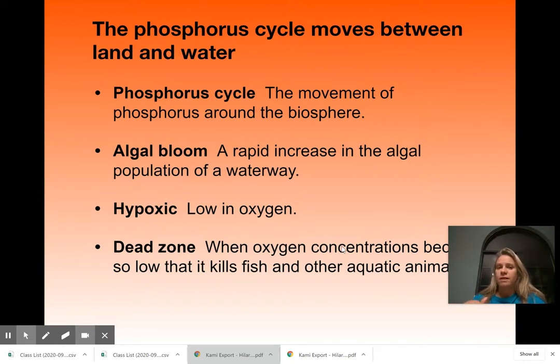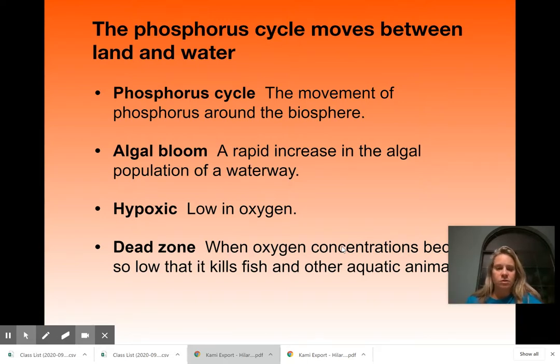We'll talk more about dead zones later, but basically it's because of excess phosphorus. So you can see that these are all, like everything I'm talking about today, the bad things about it are all anthropogenic. So remember, that means human caused. So we are causing a lot of bad things with some of the practices that we do with fossil fuel burning or excess nutrients, and we're just not being careful.